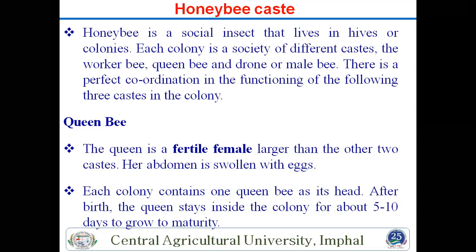Queen bee is a fertile female, larger than the other 2 castes, and her abdomen is swollen with eggs. This is important. Many times this question comes. Which type of queen is there? The queen is a female that gives fertilized eggs. And if you go for worker, workers are unfertilized females. Workers are also female, but they are infertile.